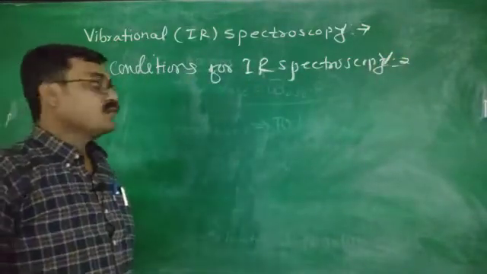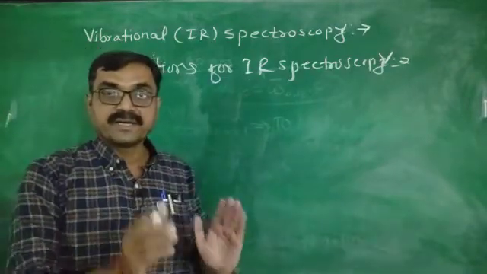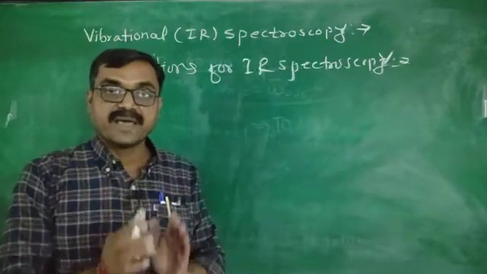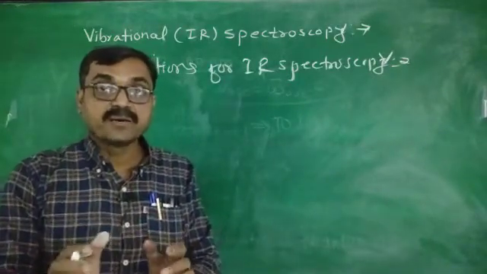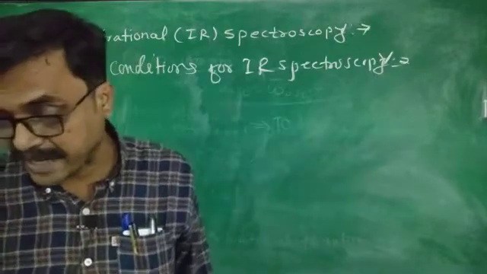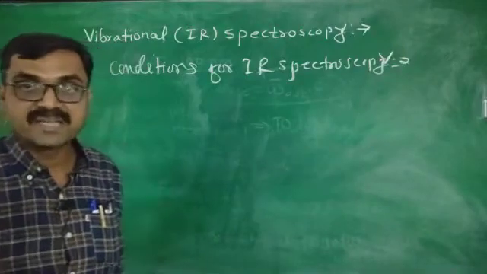Now you know in IR spectroscopy, radiations from the IR region are absorbed by the molecule, and if there is a change in the dipole moment, then such a molecule gives the IR spectra.